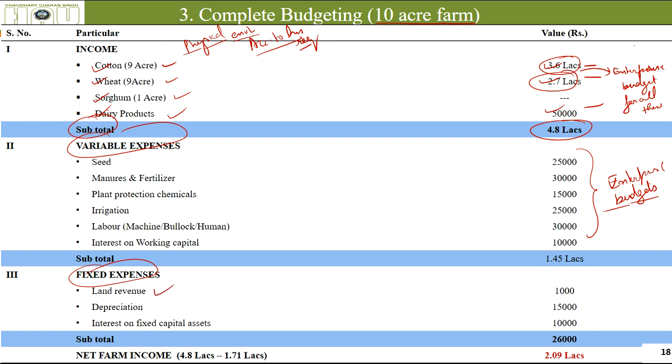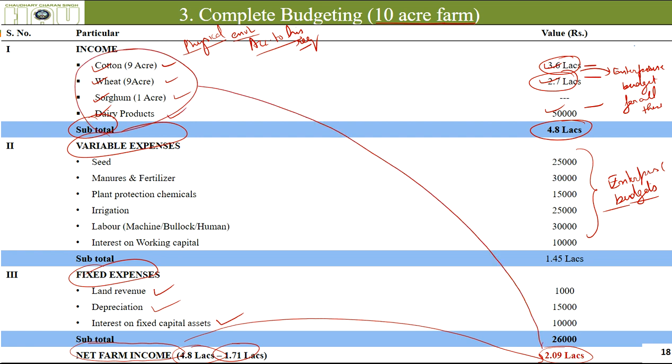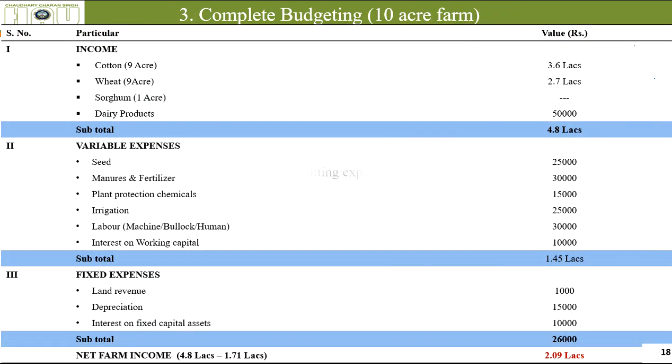Fixed expenses on land revenue, the taxes he has to pay to the government, depreciation on machinery and other fixed assets, interest on fixed capital assets. So net farm income: after making all those enterprise budgets, he came to know that he will be making this much amount of pure profit. Understood? So whether he should be going for these crops or not, this figure can tell him. He can see well in advance how much money he is making. So this is how it is helpful.